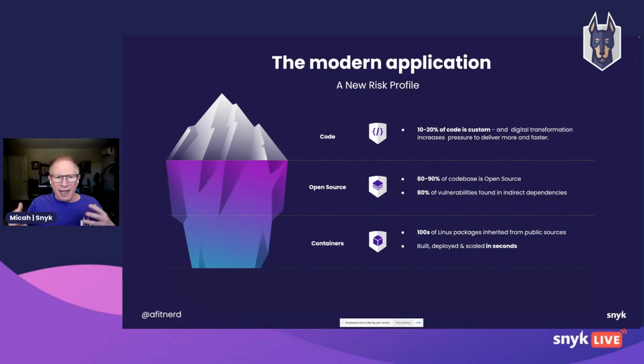Well, we now have an even expanded surface area of attack because even though my code and my libraries, I have a high degree of confidence of being safe, maybe I'm now deploying to a container where the base image has some known vulnerability. And like we said earlier, this increase in our ability to deploy quickly has also expanded our surface area.